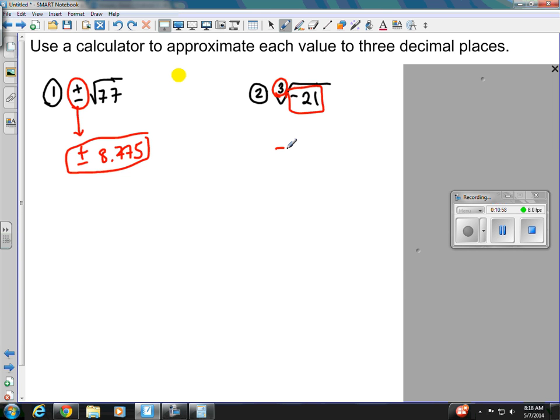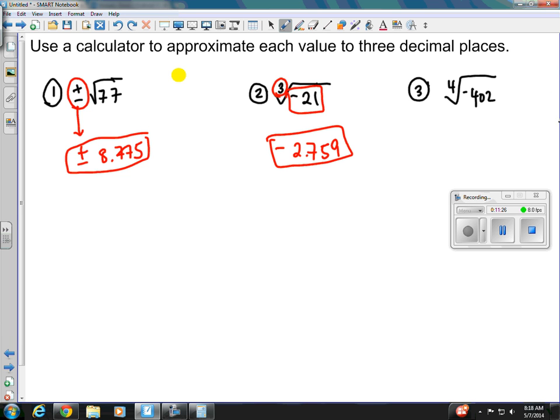And then we just take the cube root of 21, and that's going to give us 2.7589. So that 9's going to round up my 8 to a 9. So 2.759.